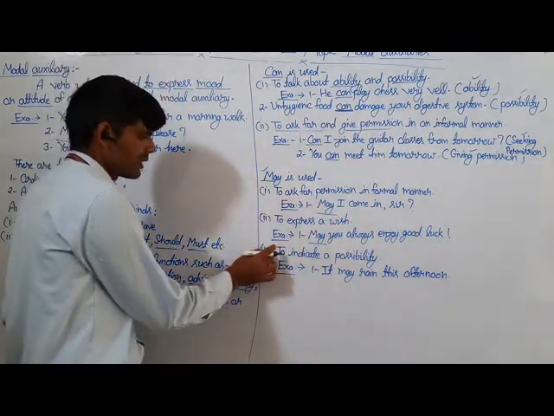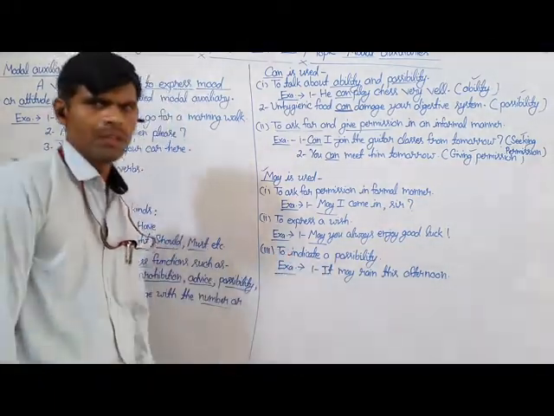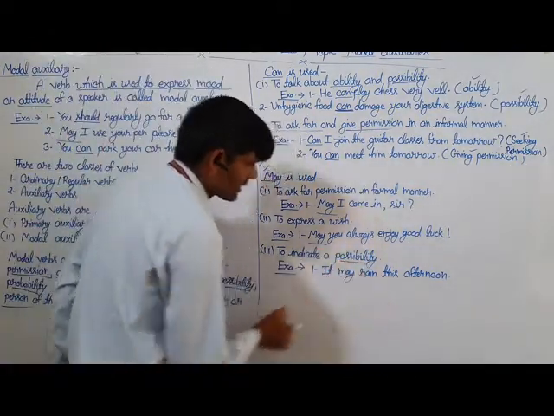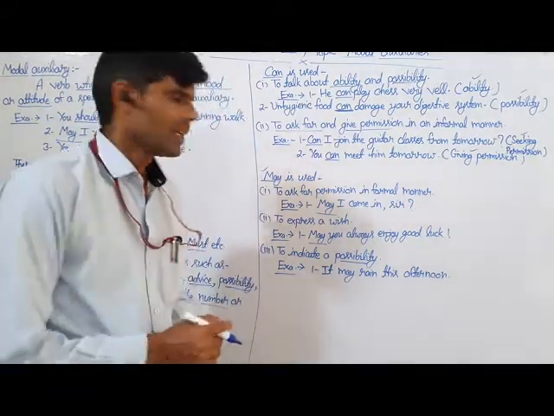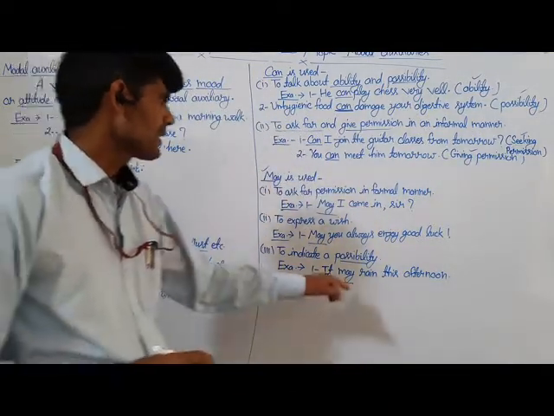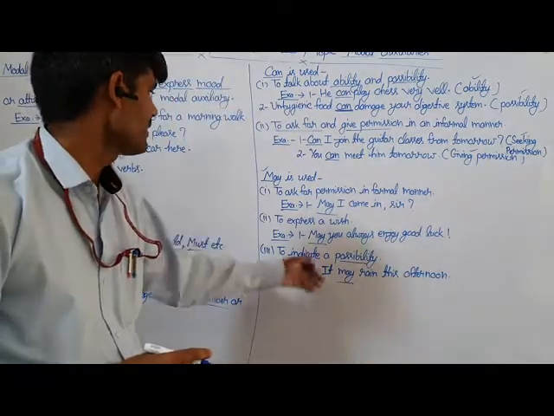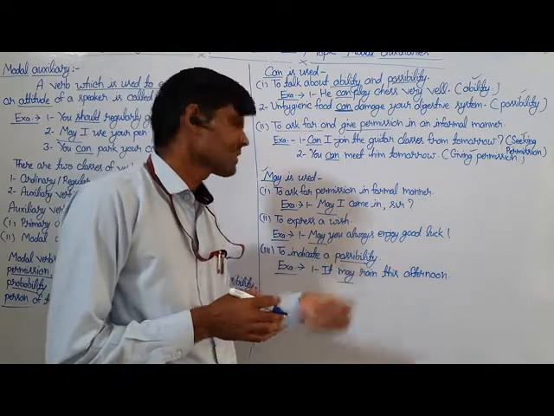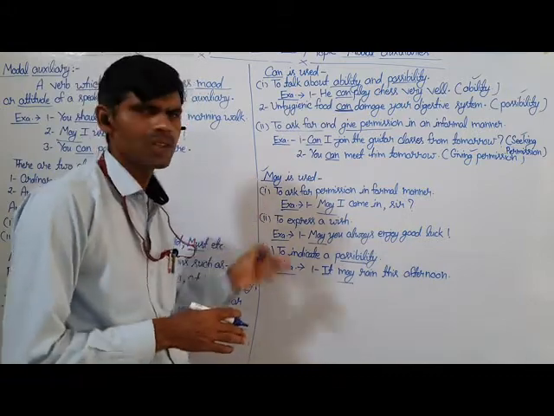Here is the third usage of the modal auxiliary may, and that is to indicate a possibility. May is used to show the sense of possibility. For example, it may rain this afternoon. Here the underlined word may is used to show the sense of possibility in the sentence. So these are some kinds of uses of the modal auxiliary may.